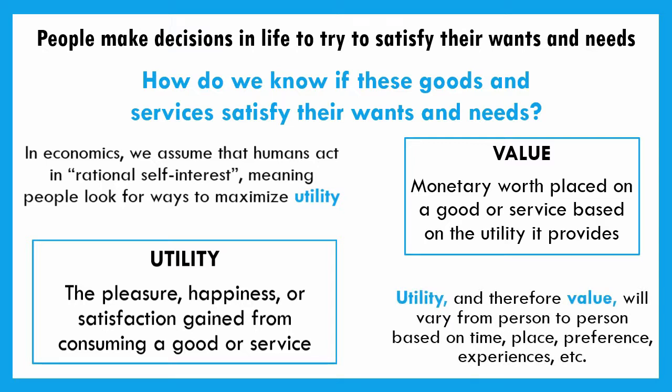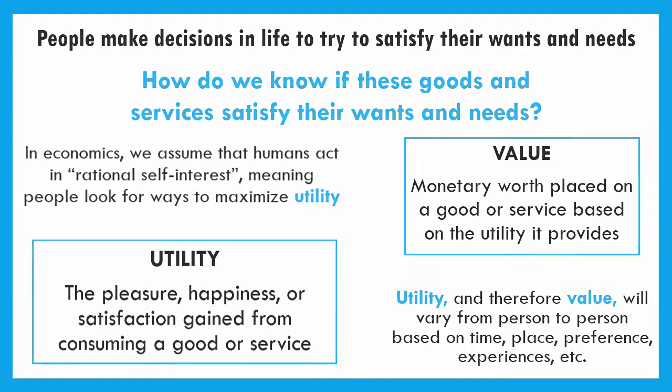But again, some people might like coffee, some people might not. Some people might like a certain shirt, some people might not. The utility that something provides us, and therefore the value, is going to vary from person to person. It might even vary based on the time of day. It might vary based on where they are or what the season is, or whatever it might be.